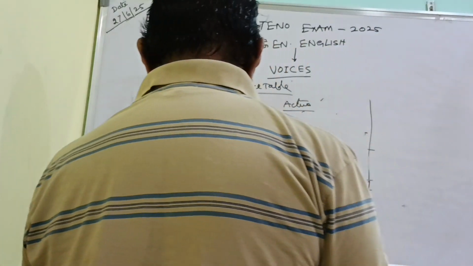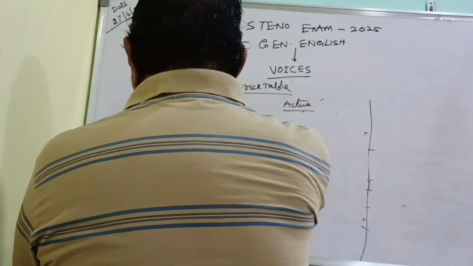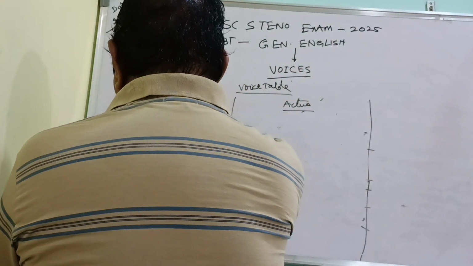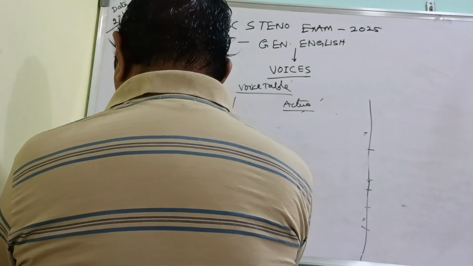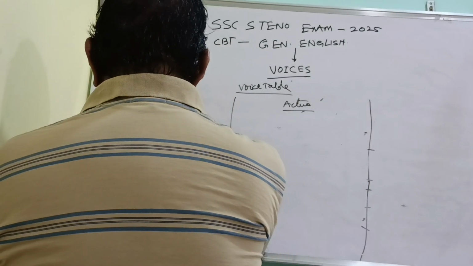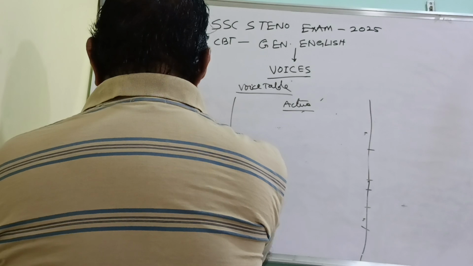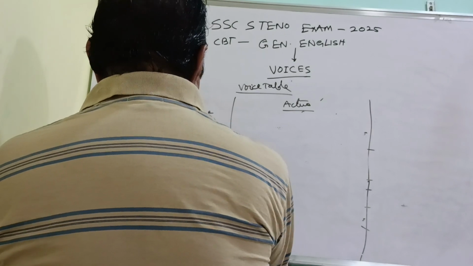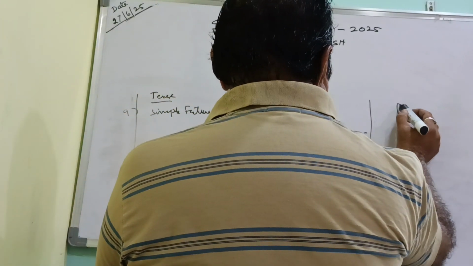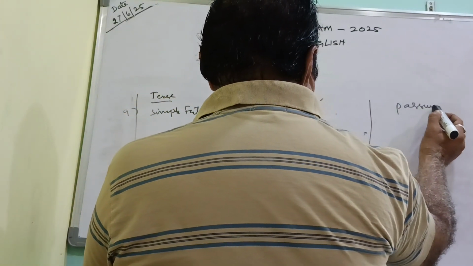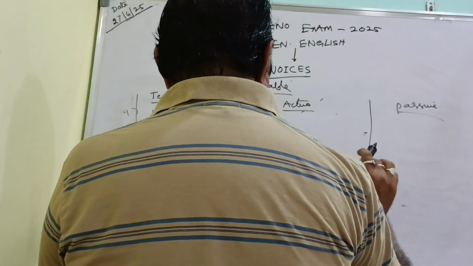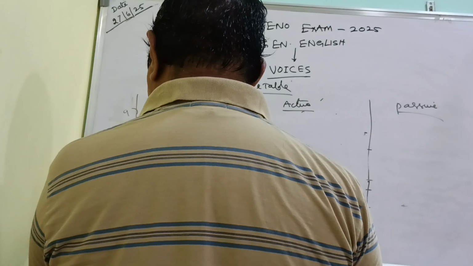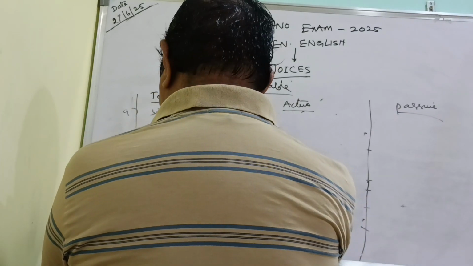8 are already covered. Then the other 4 forms. The ninth one will be simple future tense. Under this, the basic structure, the formation of the sentence, how it will be. See here. Simple future tense, the formation of the structure will be like this.